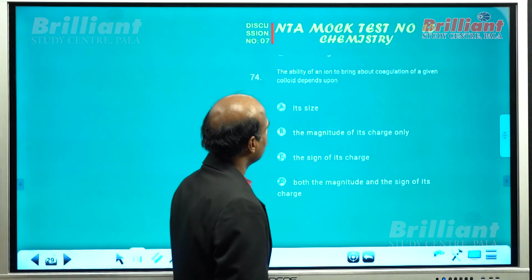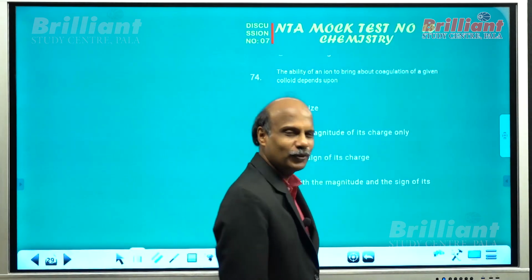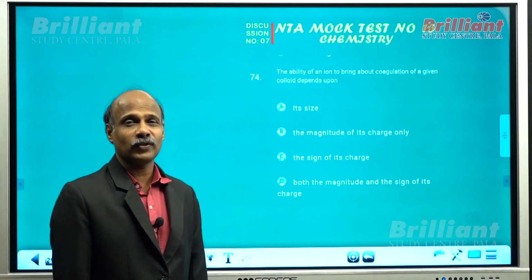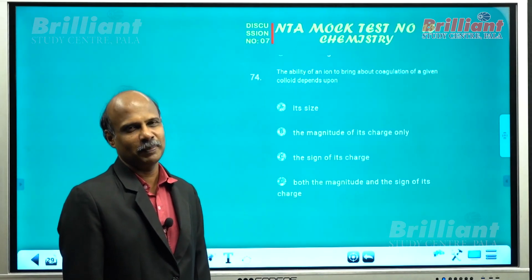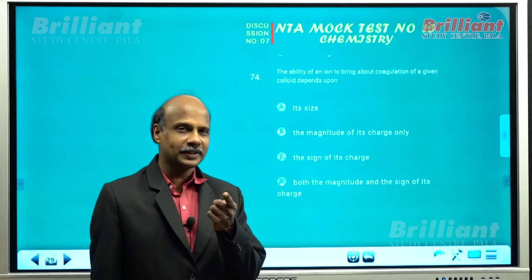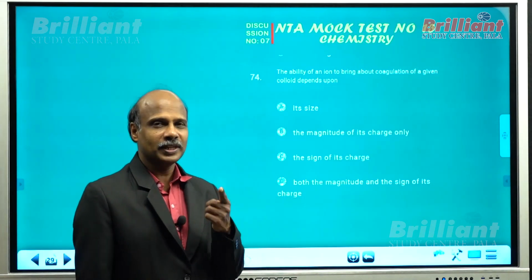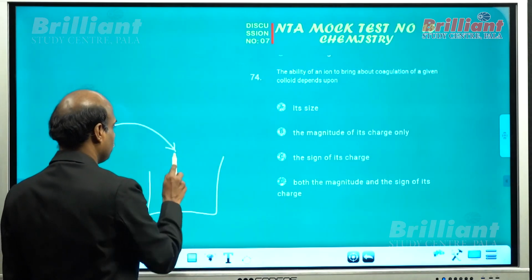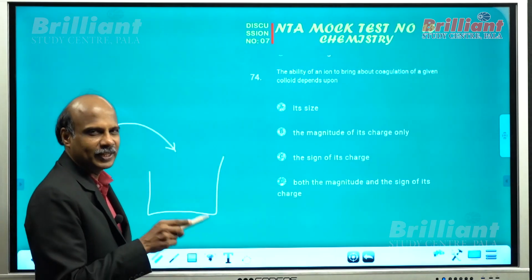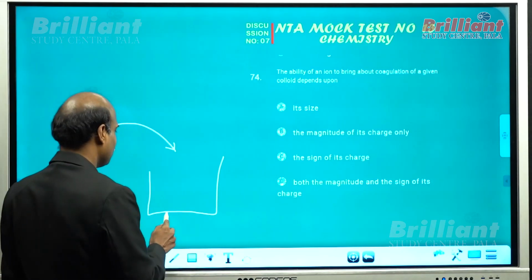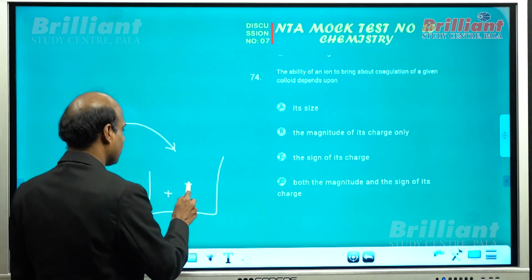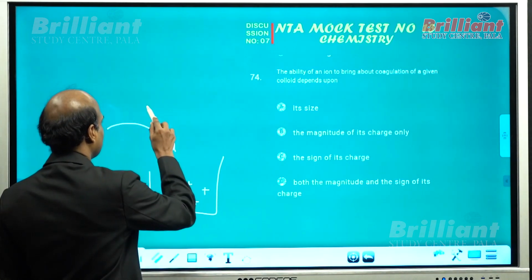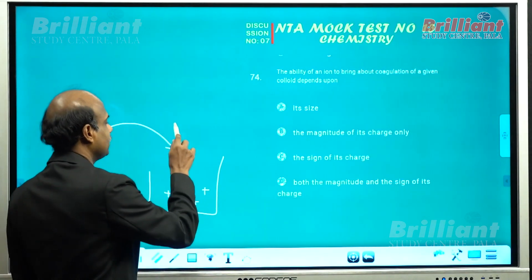Ability of an ion to bring about coagulation. All of you know the Hardy-Schulze rule: the greater the valency of active ions, the greater will be the power of coagulation. Please note that there is a term, active ions. That means the coagulating agent should possess opposite charge to that of the colloidal state. For example, if it is a positively charged colloidal system, we want to consider the valency of the negative ions in it.